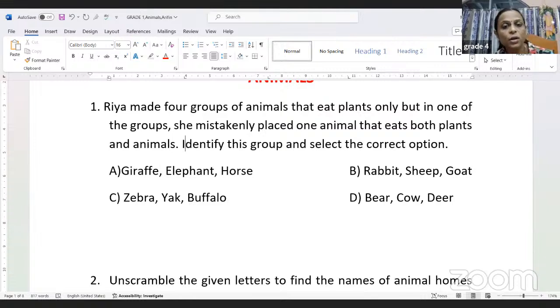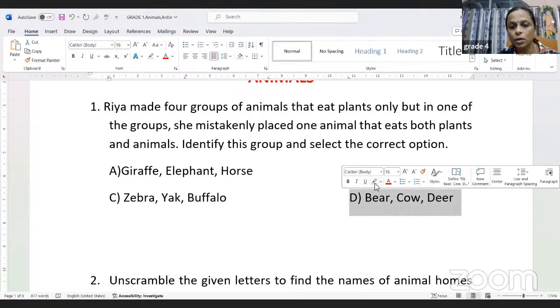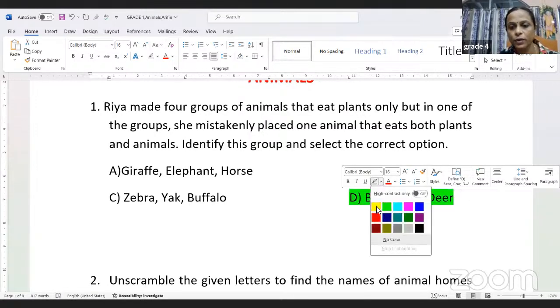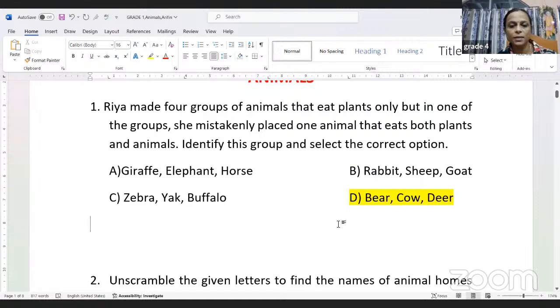Now this is the wrong group that she has made because she has put a bear, which is an omnivore, right? So that eats both the products from plants and animals. So this is the wrong group. And that is the question that is asked here, children. So this is the answer to this question. I'm highlighting it. Okay, so bear, cow and deer. So this is the answer for question number 1.